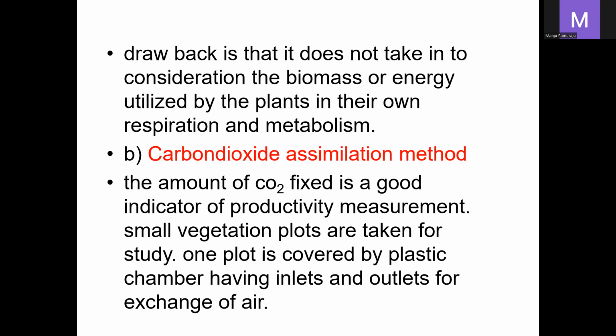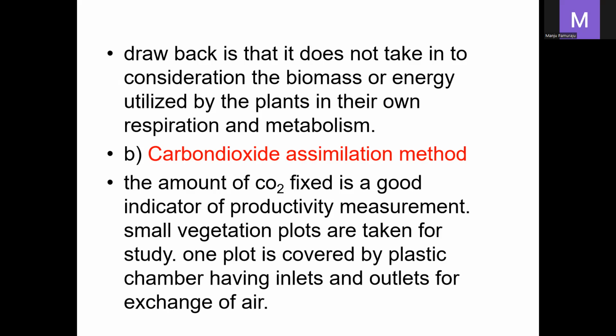The drawback is that it does not take into consideration the biomass or energy utilized by the plants in their own respiration and metabolism. So it gives only the net primary productivity, not the gross primary productivity. Gross primary productivity means the total amount of energy synthesized by green plants. After synthesizing the energy, some of it is utilized for respiration, so we only consider what remains after respiration.